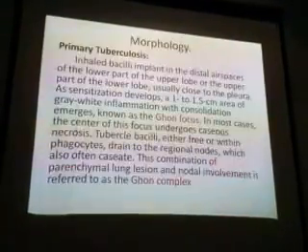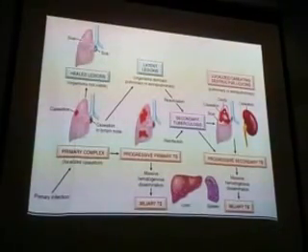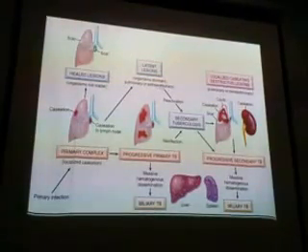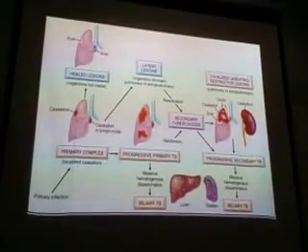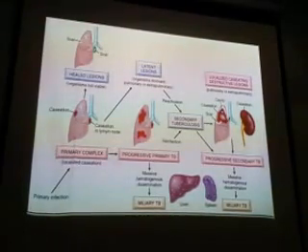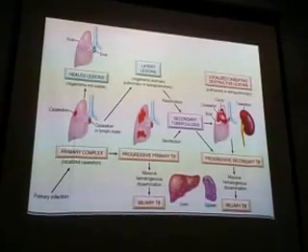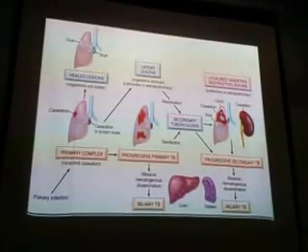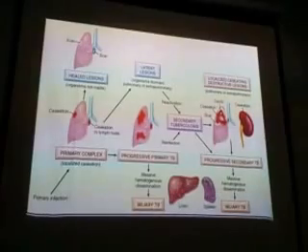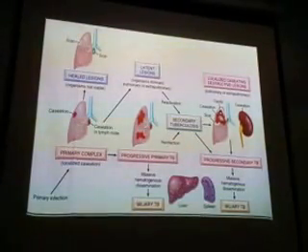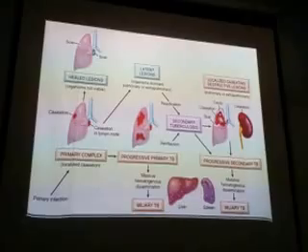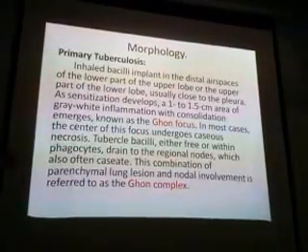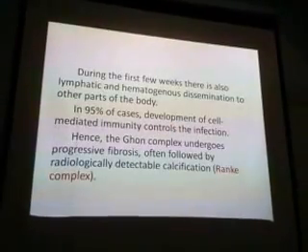After that, if there is progression, it will have this appearance, or it can get into dormant stage. Once it is dormant, there will be some reactivation, progressing to secondary tuberculosis, then it progresses to form like this. Cavity, caseation, scar. Why is there scar in secondary? Healing. Yes, very good. At the secondary stage, the healing starts. That's why the healing is by fibrosis or scar formation. So all this is the explanation of the previous diagram.